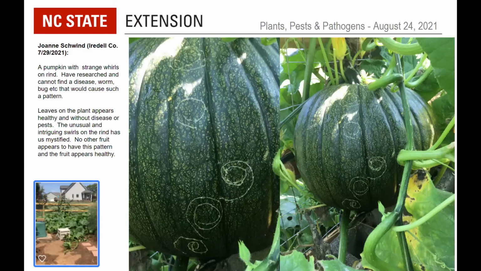So Joanne Schwind from Iredell. A pumpkin with strange whorls on the rind. I researched and cannot find a disease, worm, bug, etc. that would cause such a pattern. Leaves on the plants appear healthy and without disease or pests. And these unusual and intriguing swirls on the rind have me mystified. No other fruit appears to have this pattern, and fruits appear healthy.